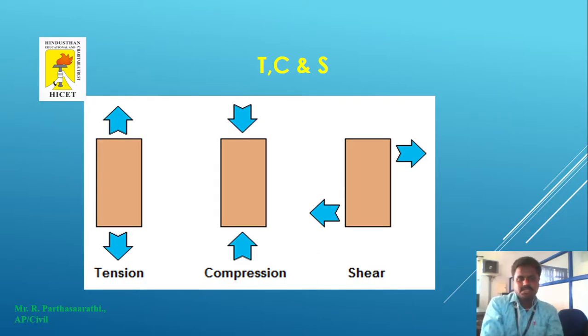When the forces act at equal positions toward the CG, it is a compression force. When forces act in the same direction at two different levels, the building element will undergo shear failure. These are the examples.